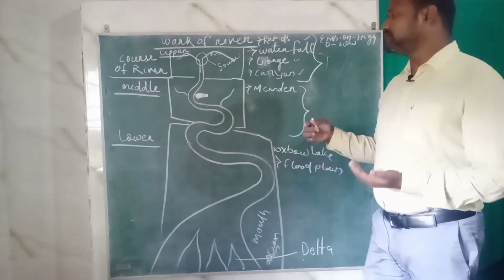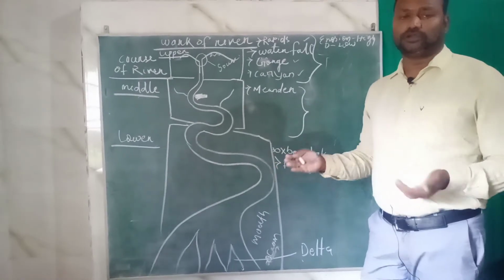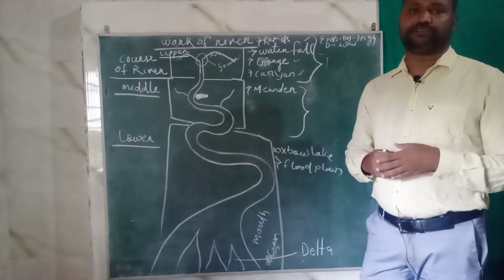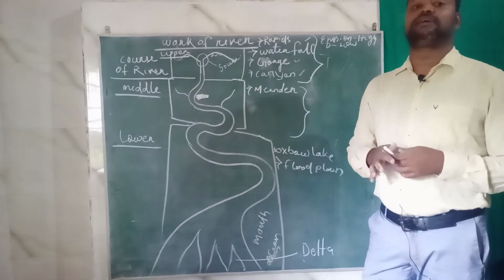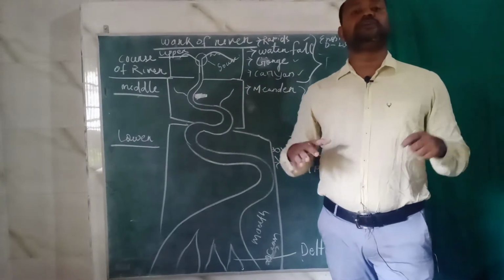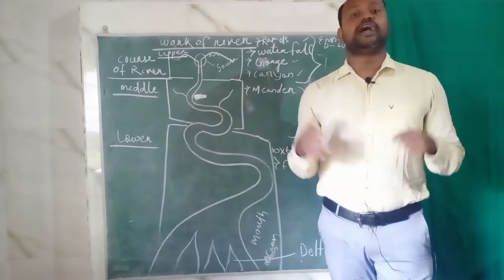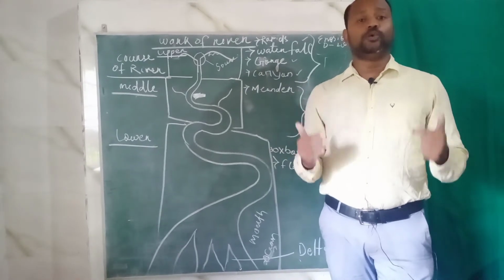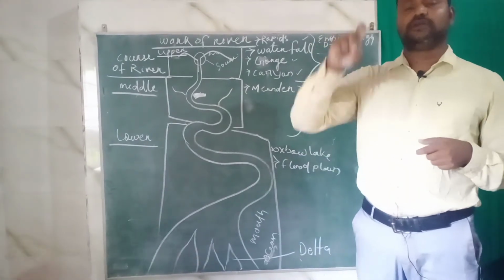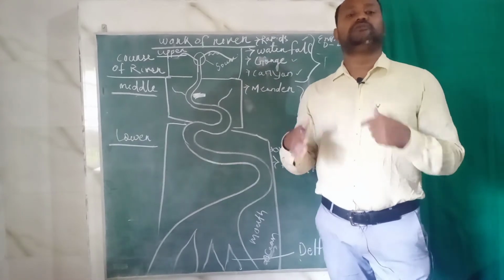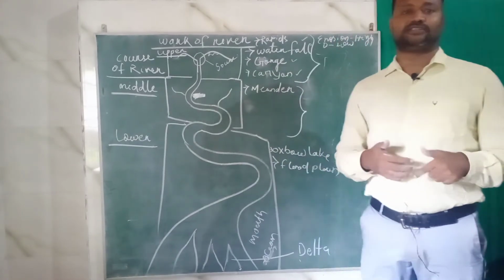So coming to Oxbow Lake, in the lower course the speed of the water reduces. Due to that, the river starts forming large meanders, and sometimes the loops of the meander, loops meaning hooks, are very close to each other.